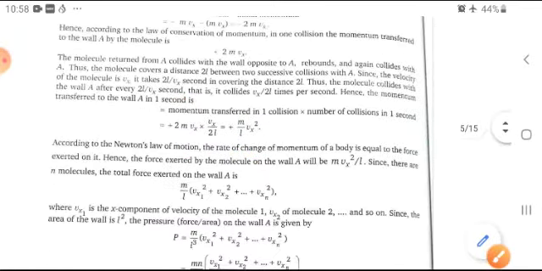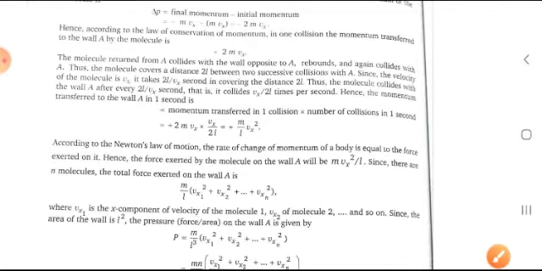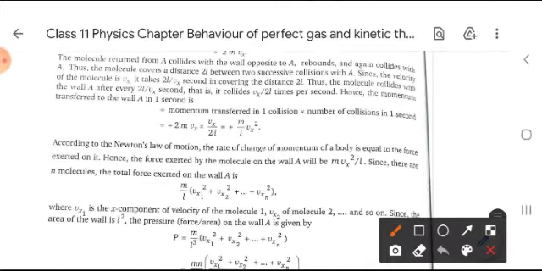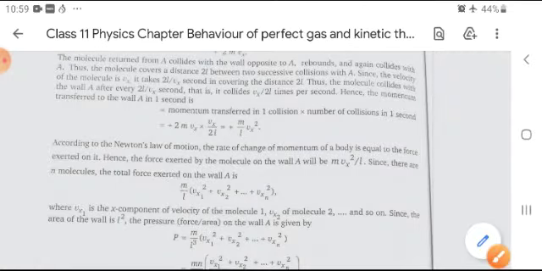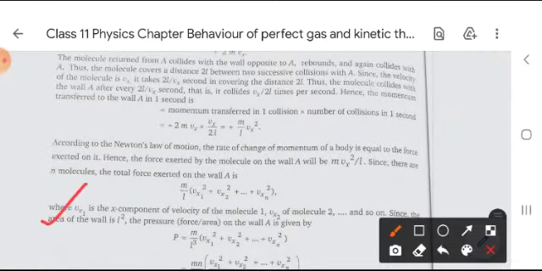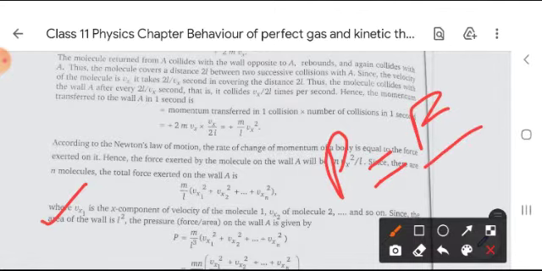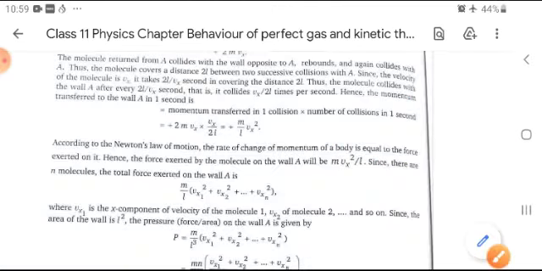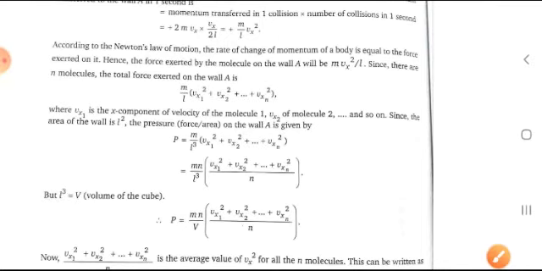And also according to Newton's second law, the rate of change of momentum is equal to the external force. It is written in this manner because there are n molecules. So we get m vx square upon l. Now if we take the pressure, what comes here? Pressure is equal to force per unit area, and area is L square. So we divide force upon L square, and we get L cube in the denominator.